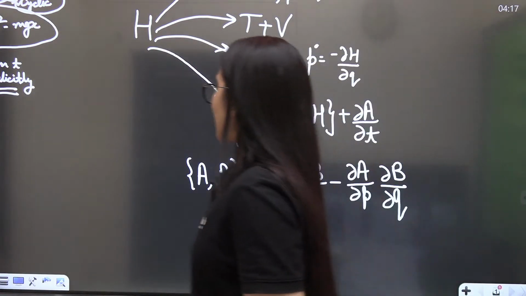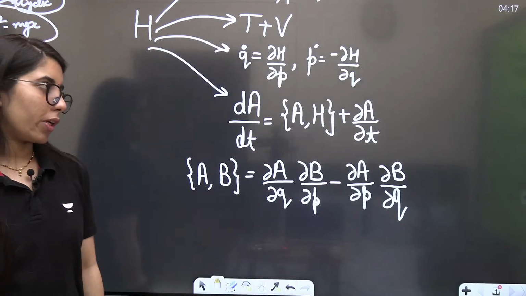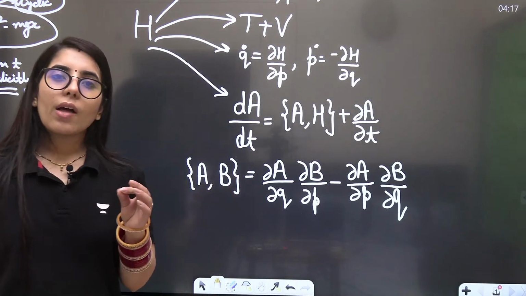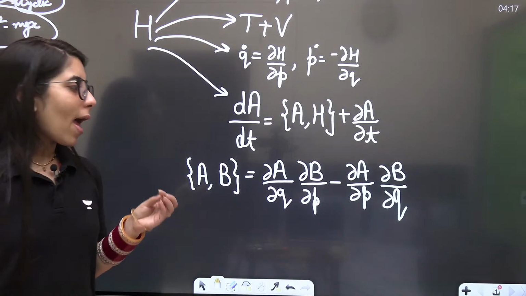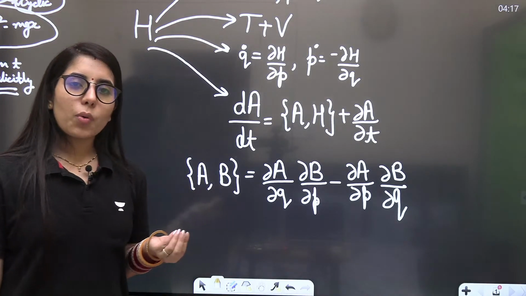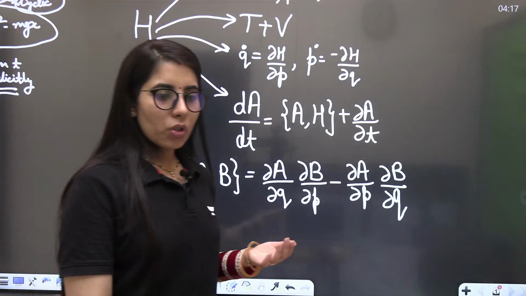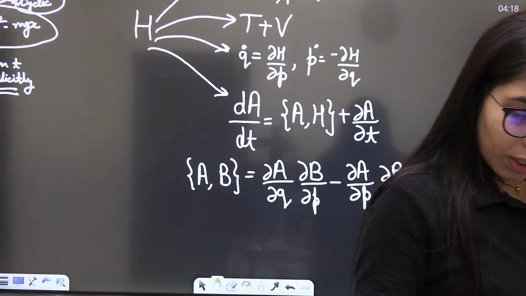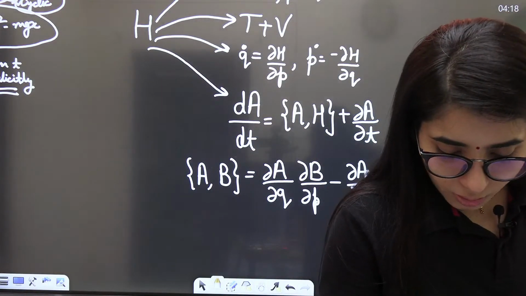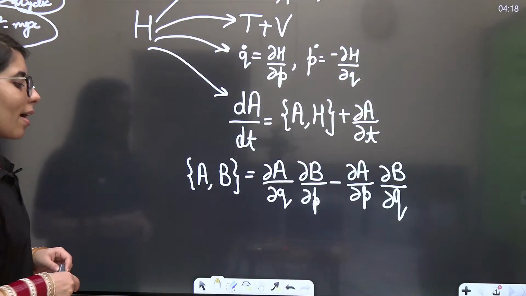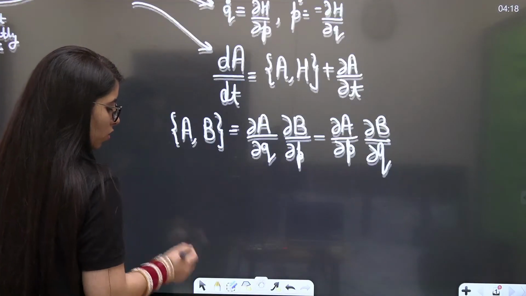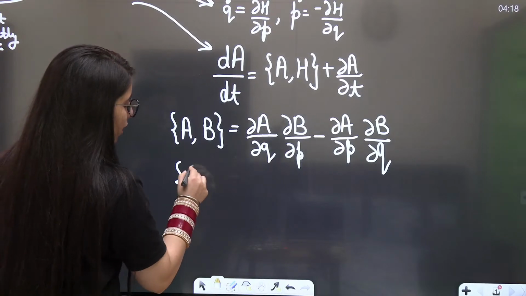Now once it's clear, we can talk about a few more points. If at any time we are given any function, any random function, and we want to know whether it's a conserved quantity, whether it's a constant of motion or not, then what I have to do is consider the Poisson bracket of that function with the Hamiltonian.